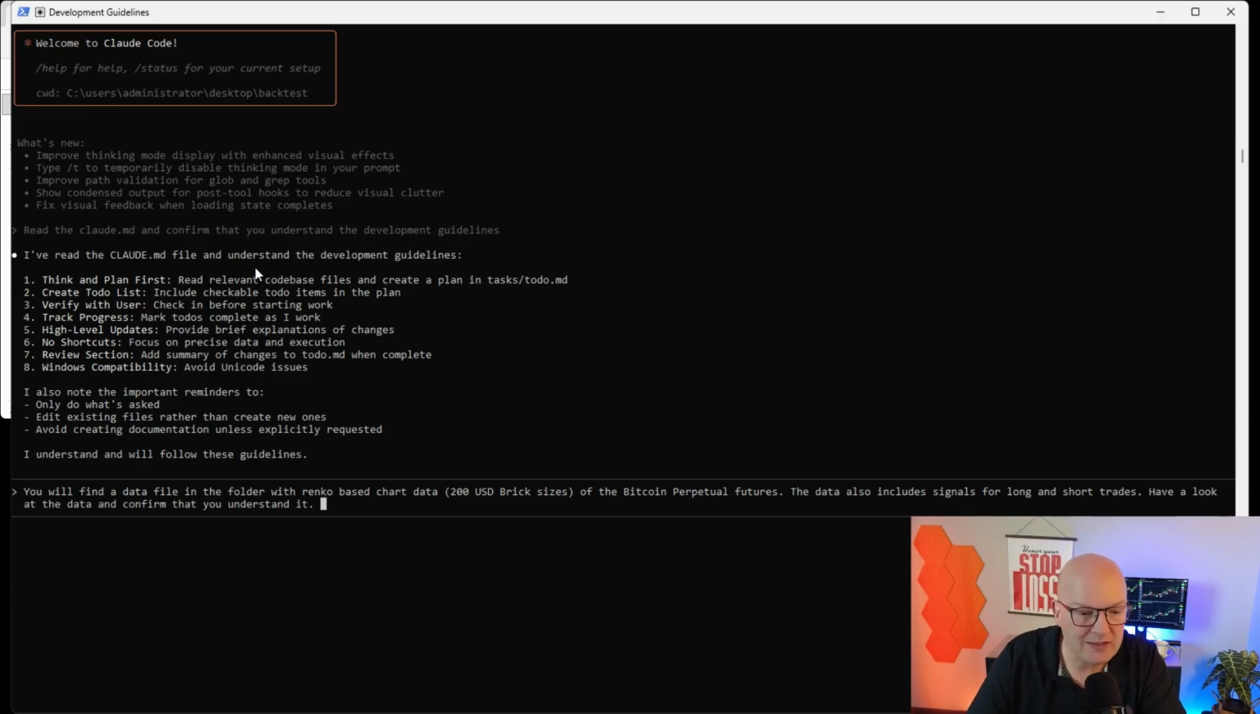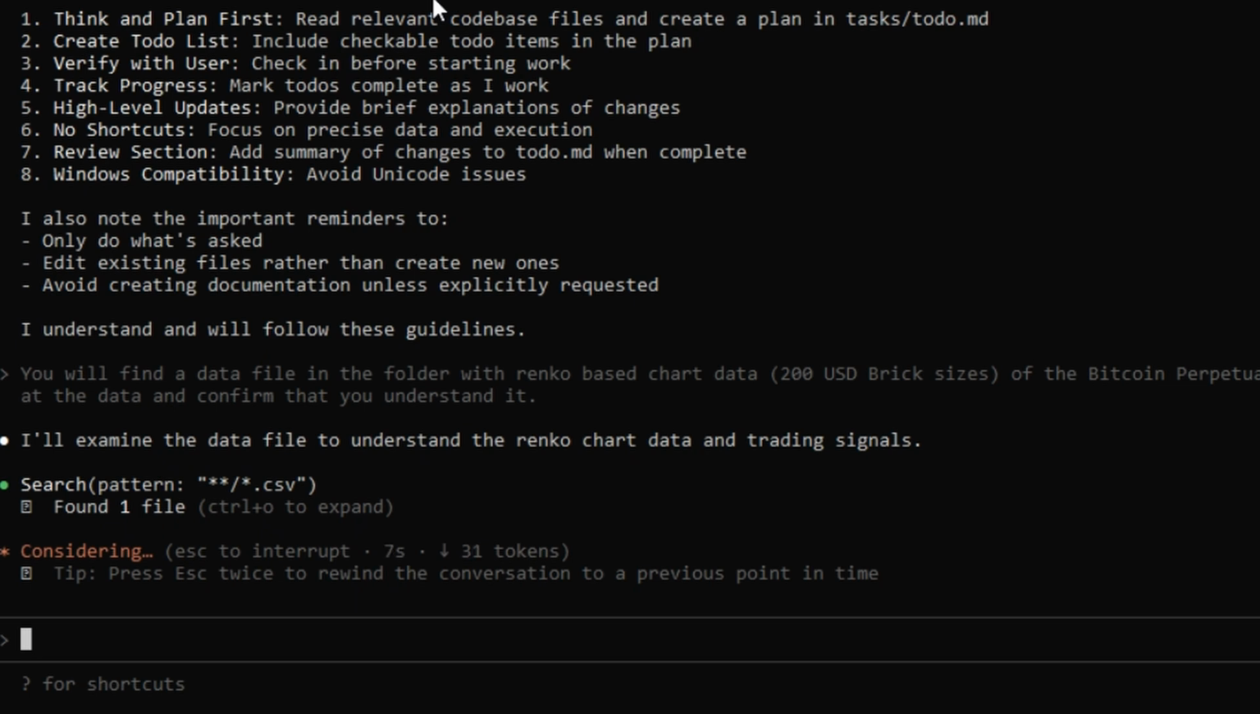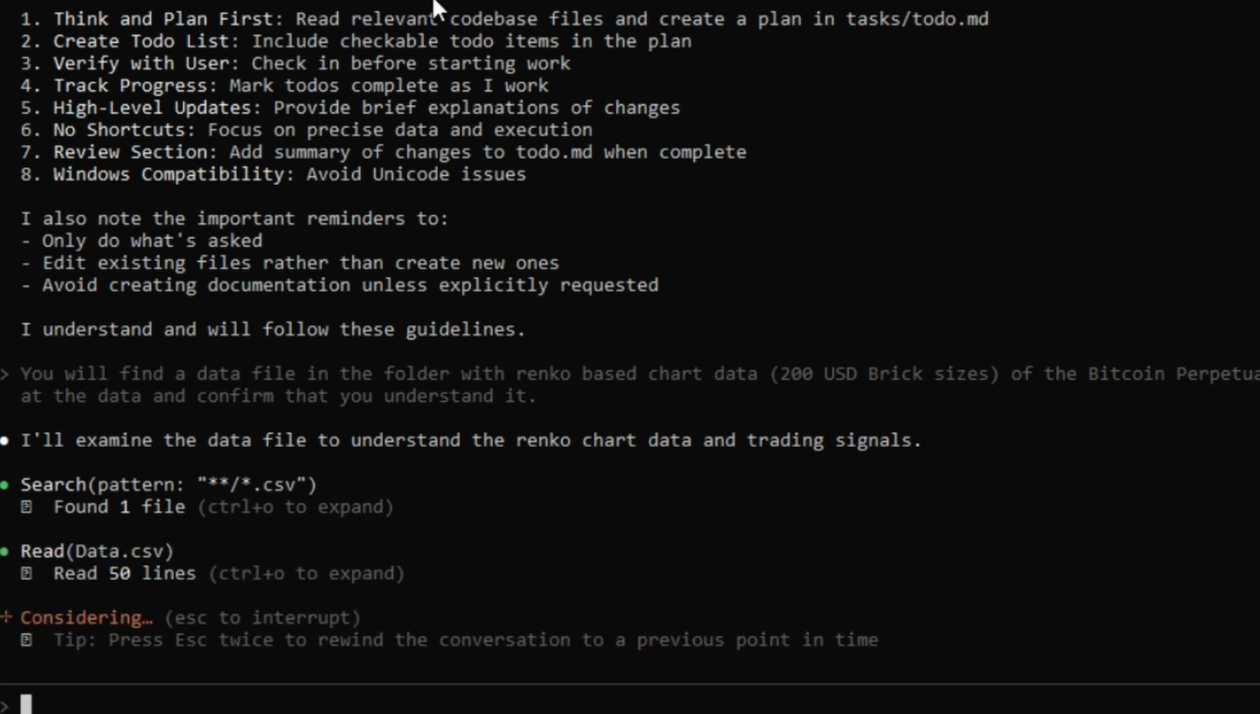of $200 per brick. So I'm using a Renko chart here, not a traditional candlestick chart, for example, of the Bitcoin perpetual futures. The data also includes signals for long and short trades, as we've just seen, on the chart. Have a look at the data and confirm that you understand it. Answers me here: I'll examine the file to understand the Renko chart data and trading signals.